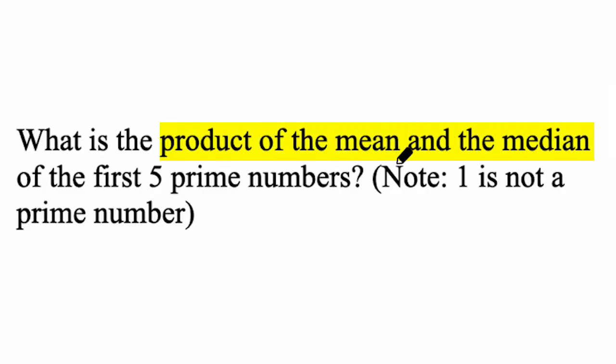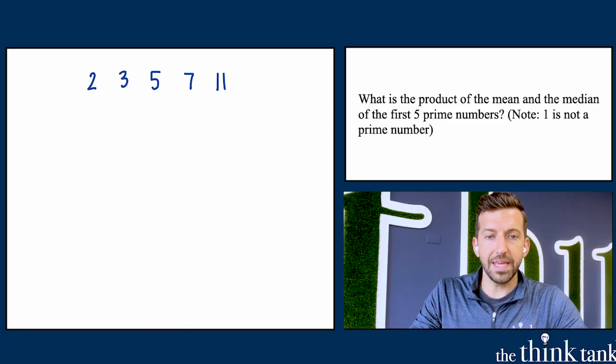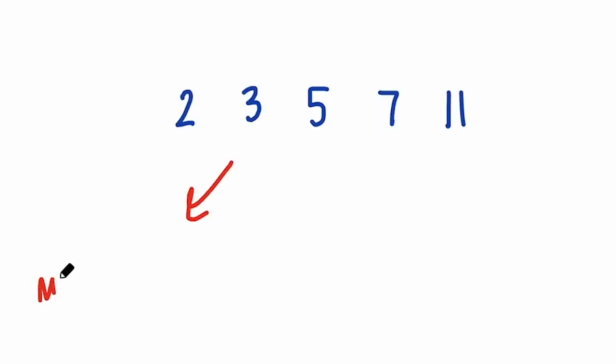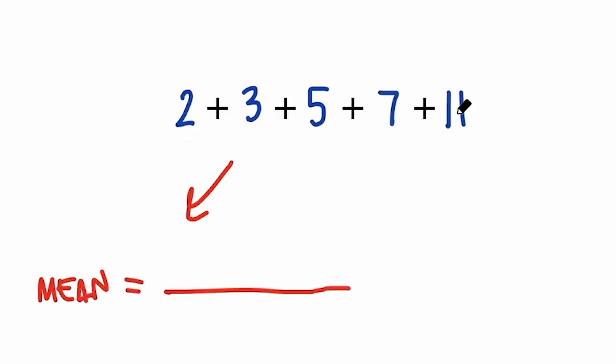And we want to know the product of the mean and the median of those prime numbers. Remember, the mean is when I add them all up and divide by how many there are. I'm getting the average, so let's do that. My mean here would be 2 plus 3 plus 5 plus 7 plus 11. 2 plus 3 is 5, plus another 5 is 10, plus 7 is 17, plus 11 is 28. So 28 is the sum of all of those. We're going to divide by 5. So the mean, which is the average, is 28 divided by 5. And that's some weird fraction.